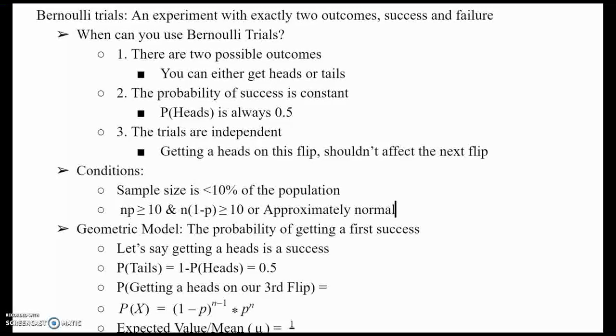normal. So what do I mean by n and p? N is the number of trials and p is just the probability of your success. 1 minus p, also sometimes referred to as q, is the probability of failure. So if I flipped a coin 20 times, the probability of getting a heads is 1/2. So 20 times 1/2 is 10, which is greater than or equal to 10. And 20 times 1 minus a half is 10 as well, which is greater than or equal to 10. We do that to ensure that there's no skewness in the data.